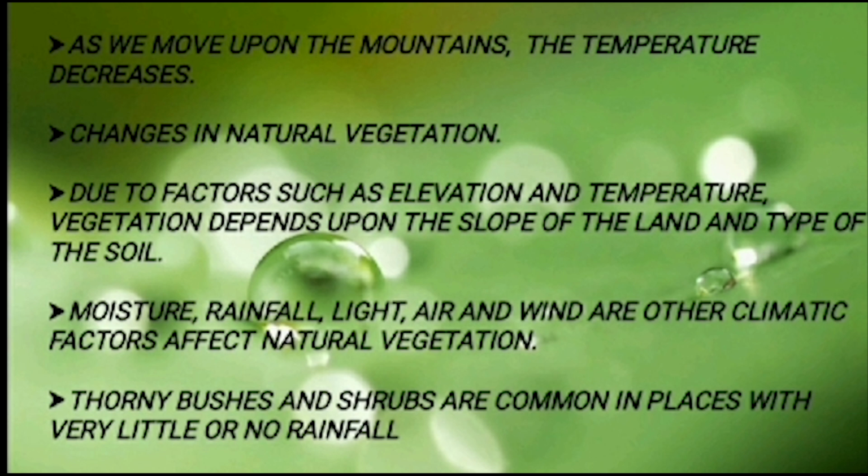Vegetation also depends on the slope of the land and the types of soil, moisture, rainfall, light, air, and wind, or the other climatic factors that greatly affect vegetation. While forests are found in places that receive plenty of rainfall, grasslands constitute the main vegetation of places with comparatively less rainfall. Thorny bushes and shrubs are common in the places with very little or no rainfall.